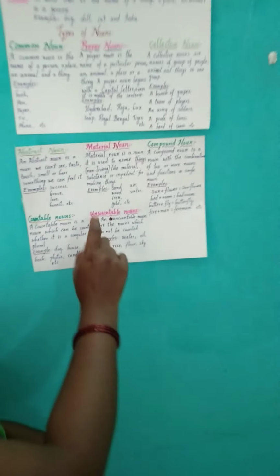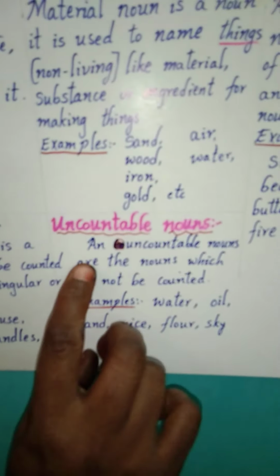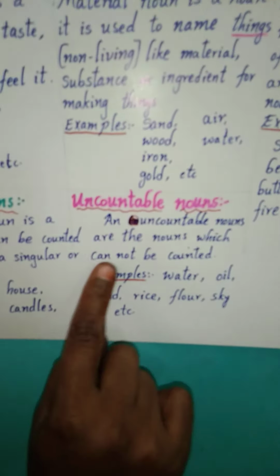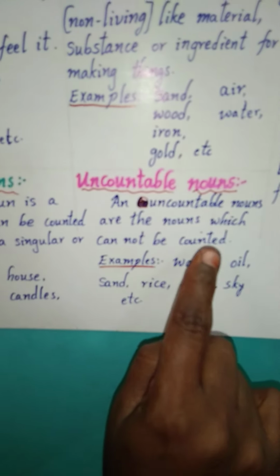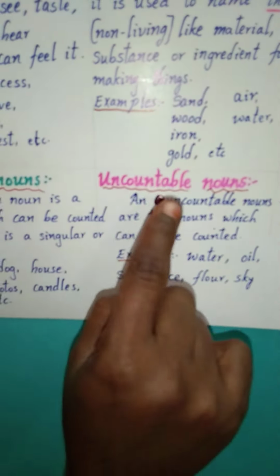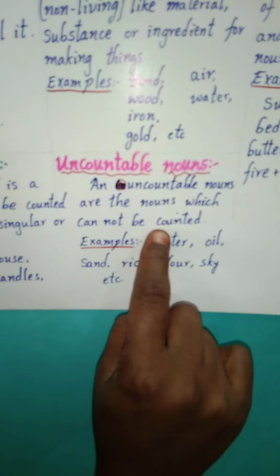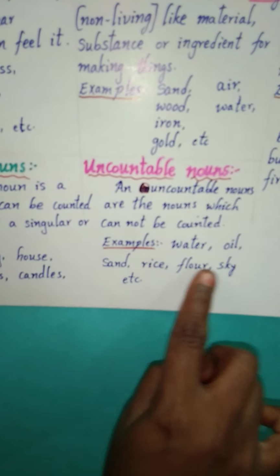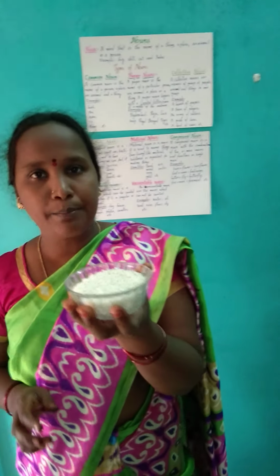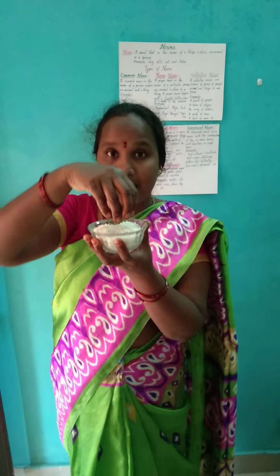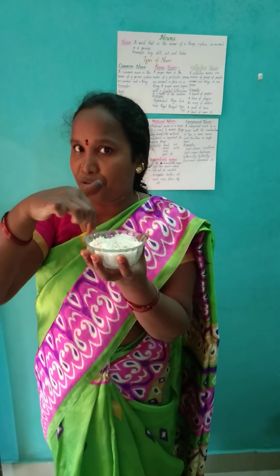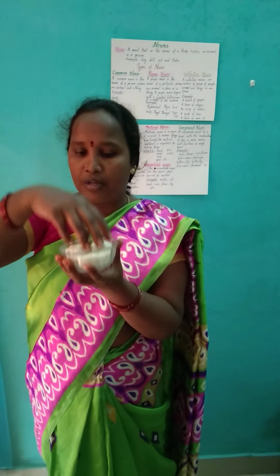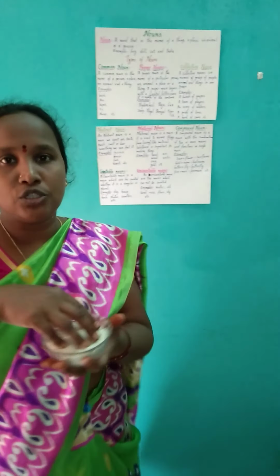Now we'll go for the next topic. It's the last topic in the noun. Uncountable nouns. Uncountable nouns are the nouns which cannot be counted. Once again, you listen, children. Uncountable nouns are the nouns which cannot be counted, like water, air, sand, rice, floor, sky, etc. Now see example. Here I have taken a bowl of rice. It's a collective noun, children. What I said before, a bowl of rice is a collective noun. But in uncountable nouns, I am using the rice.